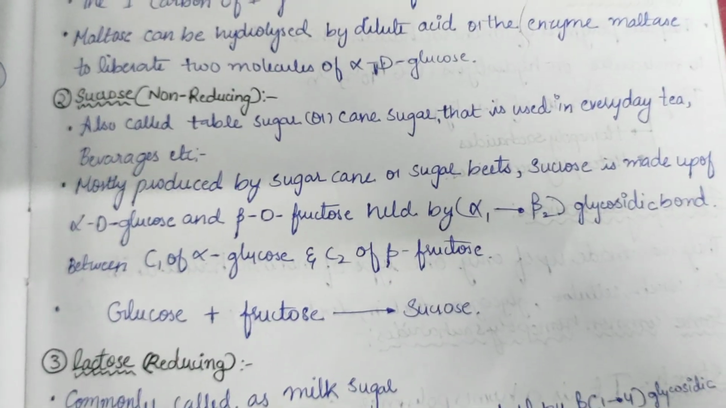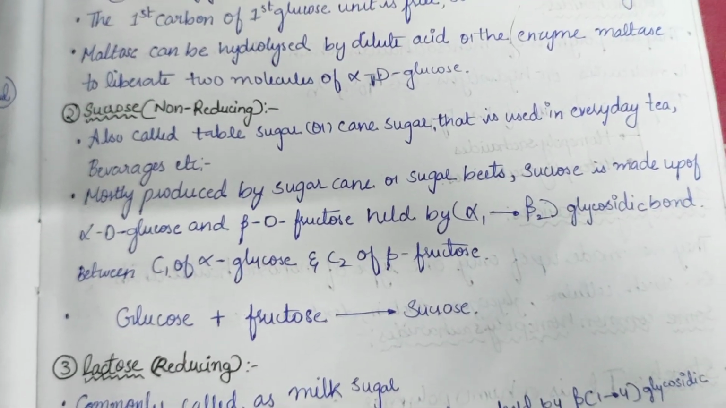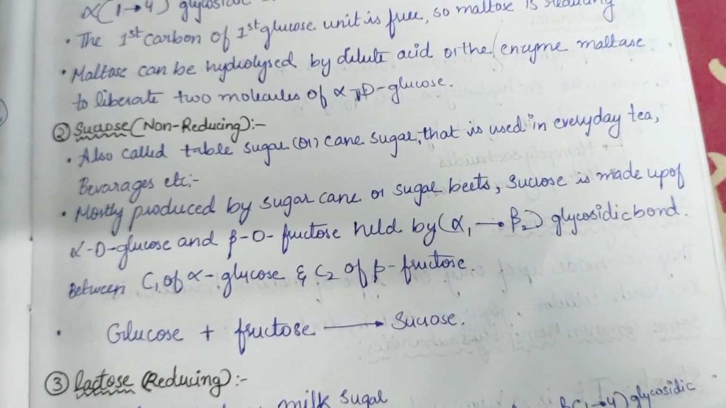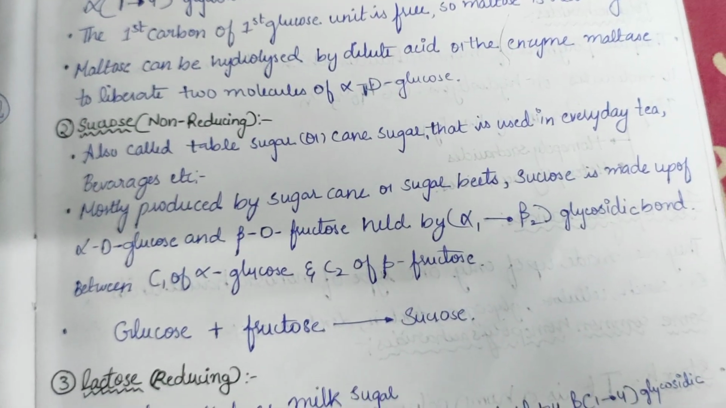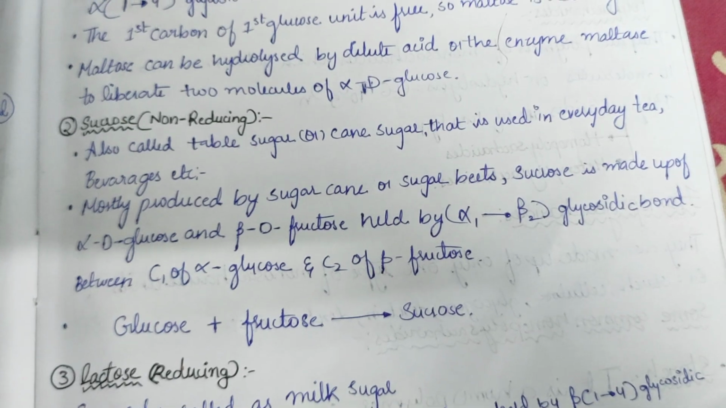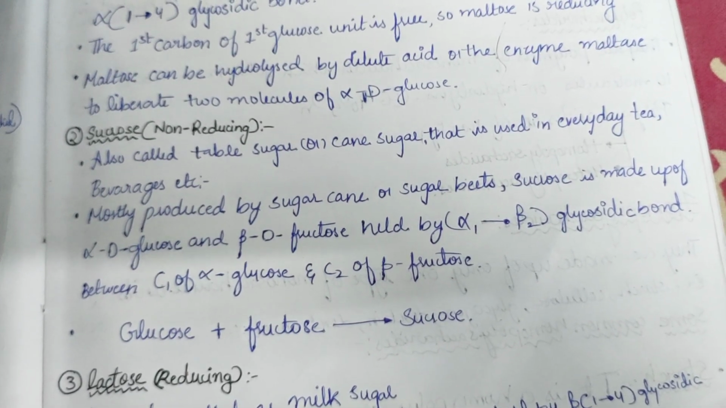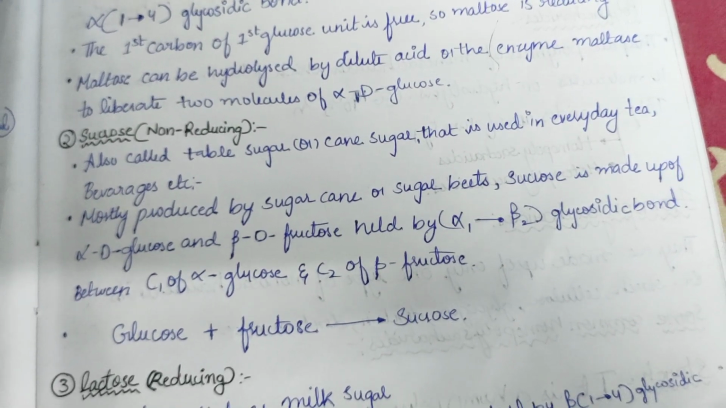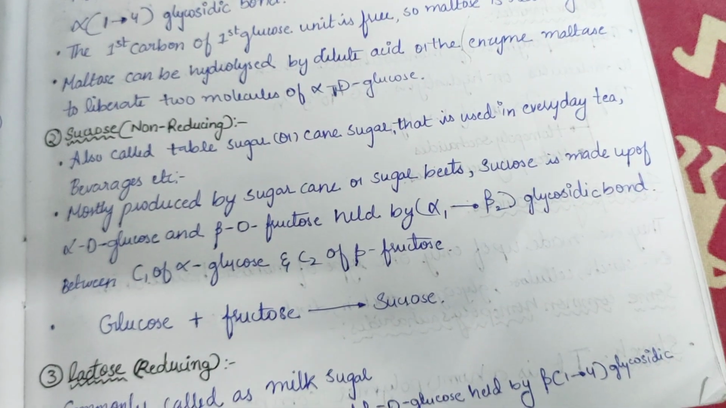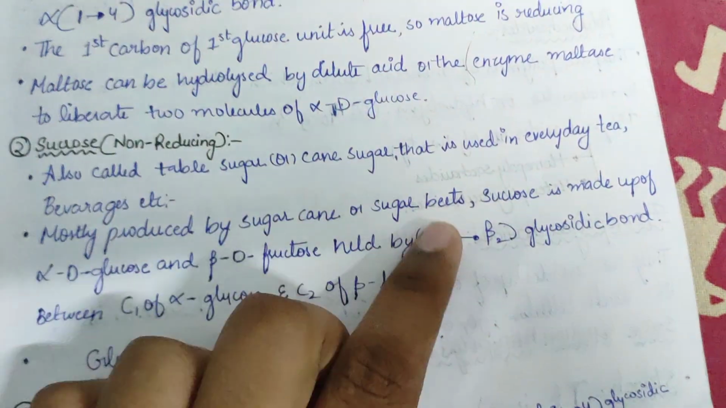Now let us go to sucrose, which is a non-reducing sugar or disaccharide. It is also called table sugar or cane sugar, which is used in everyday tea, beverages, etc. And it is mostly produced from sugarcane or sugar beets. And sucrose is made up of alpha D glucose and beta D fructose held by an alpha 1 to beta 2 glycosidic bond, that is alpha and beta.